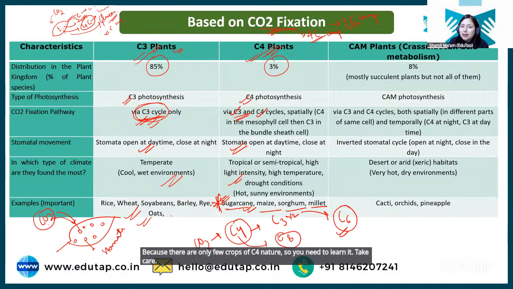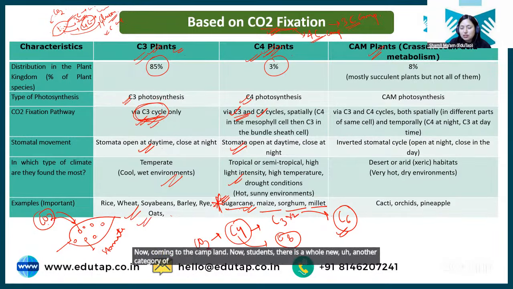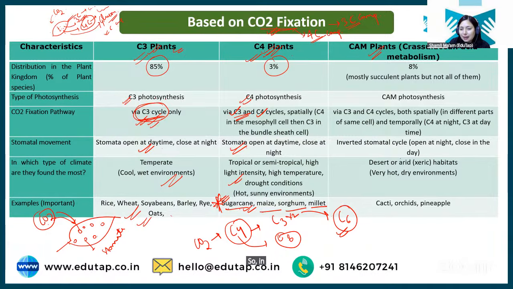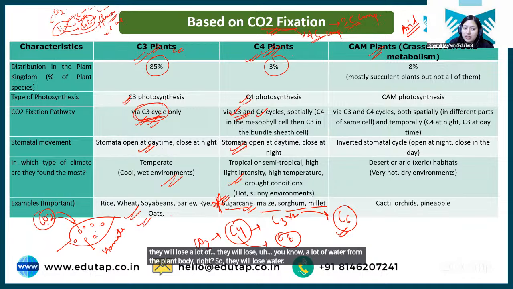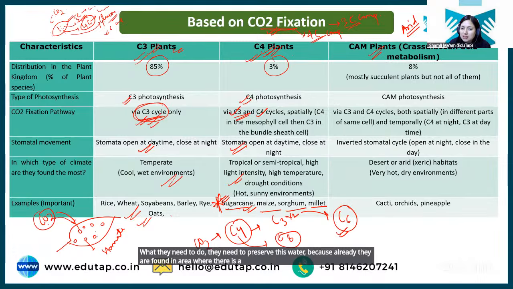Now coming to the CAM plant. Students, there is a whole new category of plant known as CAM plant. This CAM cycle happens in plants found in arid conditions. Arid is basically dry condition, desert condition, right? If these plants open stomata during daytime, they will lose a lot of water from the plant body. So they need to preserve water, because they are already found in an area where there is a scarcity of water.